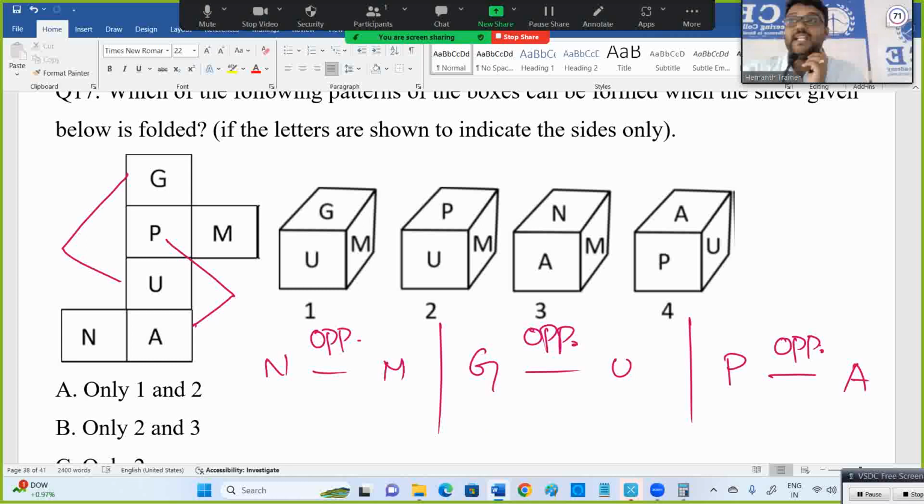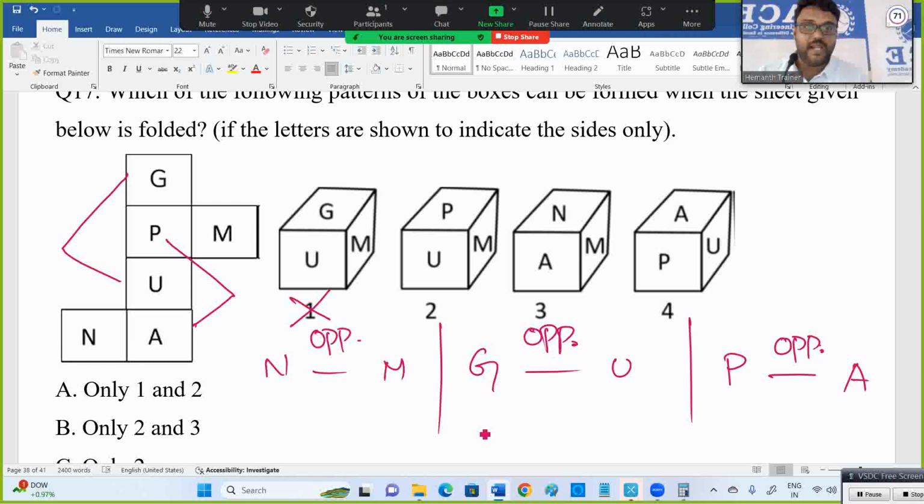Now, G and U are opposite, right? When you see the front side, you cannot see the back side. So when G is visible, U visible is wrong. First one wrong. G and U both cannot be seen at a time. Why? G and U are opposite pages. Among opposite pages, only one is visible. If you see the back side, you cannot see the front side. So the first one is wrong.